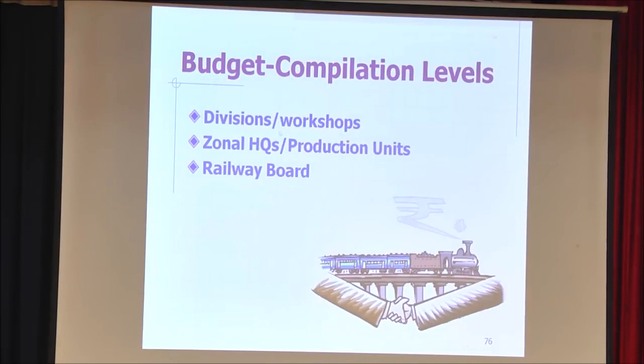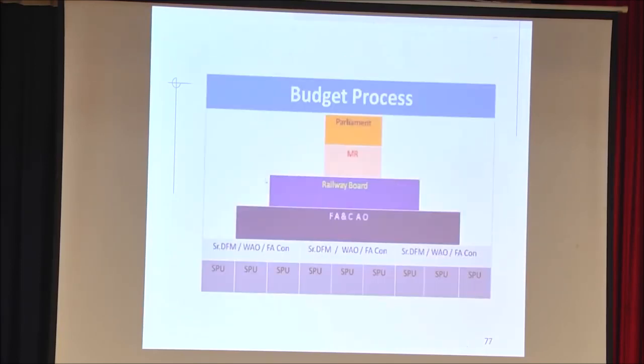Thus, as you can see over here, it is prepared division wise, then zonal railway wise, and then at the railway board. Once this is compiled, it is presented to the parliament. The parliament votes it, then it goes to the Minister of Railways. From the Minister of Railways it comes to the Railway Board. From the Railway Board it comes to the FA&CAO, and the FA&CAO gives it to all the divisions. Once it comes to the division, again we give it SPU wise. SPU means the various departments like engineering, power, S&T.